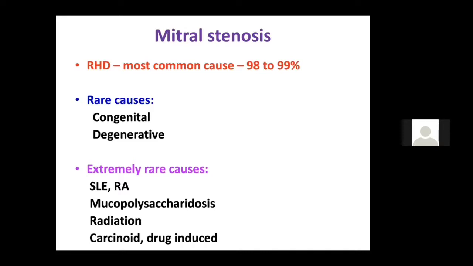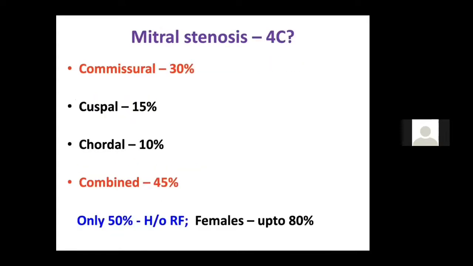But before that, you should tell something like SLE and rheumatoid arthritis, again, we don't see much. Mucopolysaccharidosis like Hunter and Hurler syndrome. Radiation can cause, carcinoid can cause, and drug induced like methotrexate. So apart from rheumatic heart disease, you should know at least 5 other causes of mitral stenosis in your examination and during exam times. Now, as I discussed, what are the 4 C's in mitral stenosis?